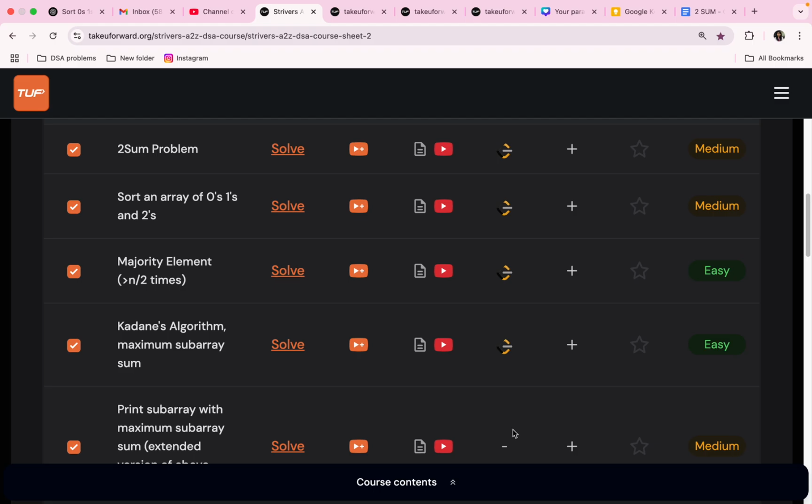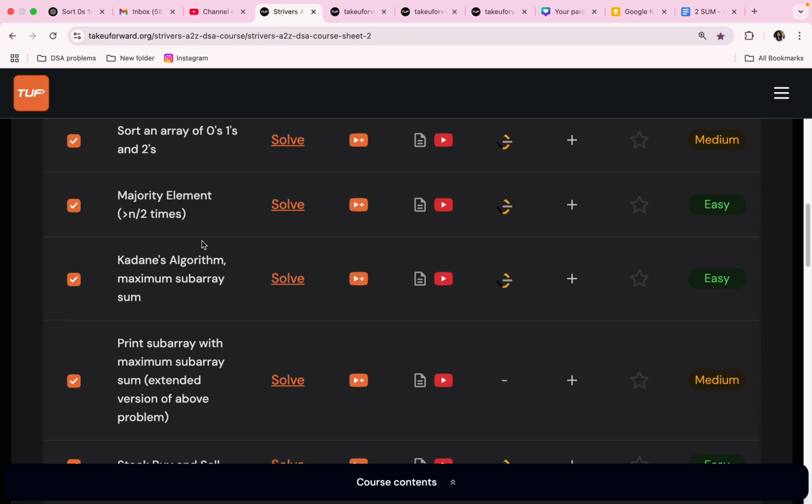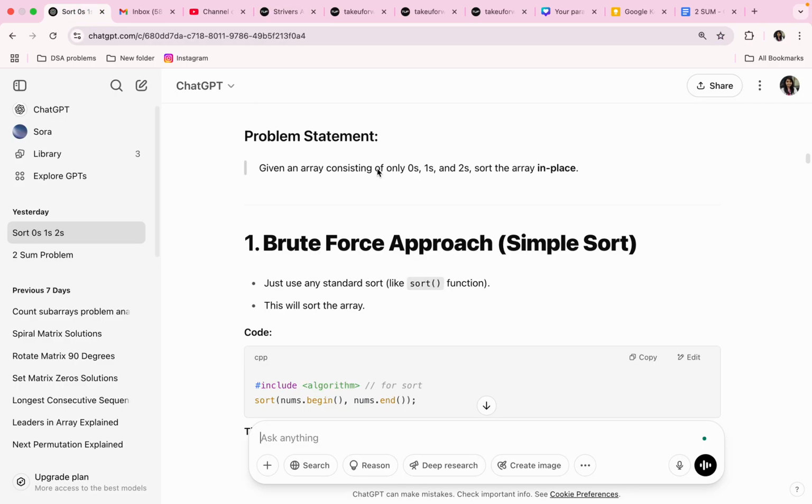Let's solve this next problem. Sort an array of zeros and ones. Okay, the problem statement is: given an array consisting of only zeros, ones and twos, sort the array in place.